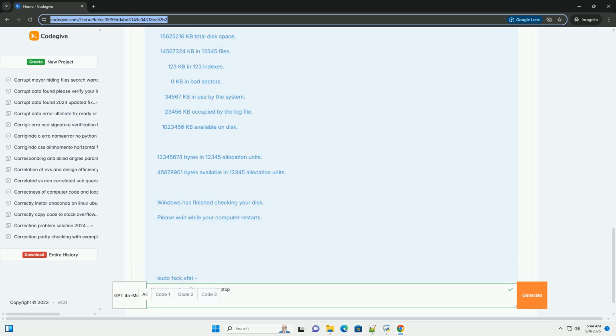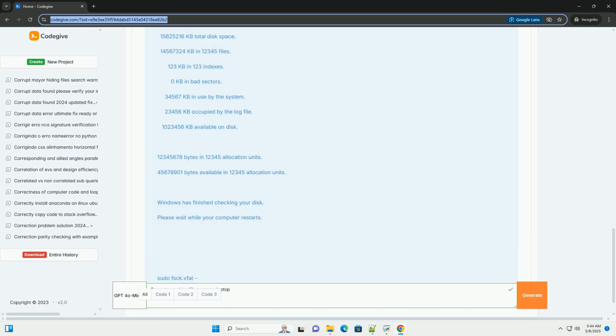Example using PhotoRec, command line. 1. Install PhotoRec. sudo apt-get install testdisk. This installs both TestDisk and PhotoRec. 2. Run PhotoRec. sudo photorec. 3. Select the disk. Use the arrow keys to select your pen drive from the list of disks and press Enter. 4. Select the partition. Select the partition on the pen drive, usually there's only one.